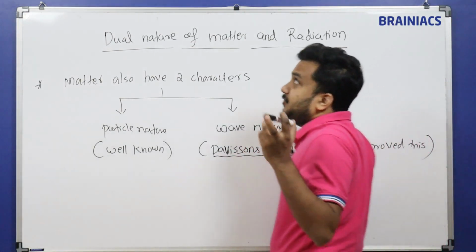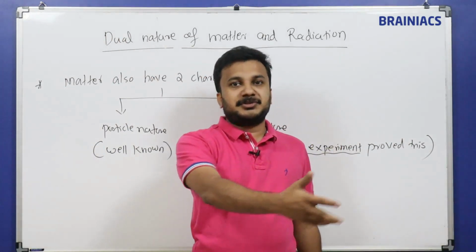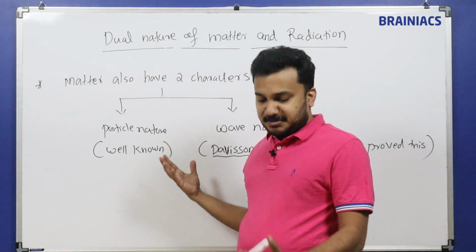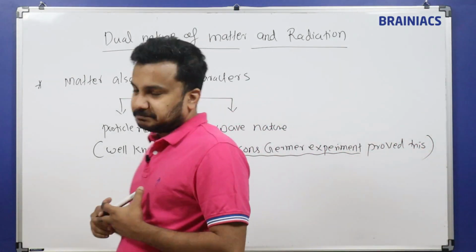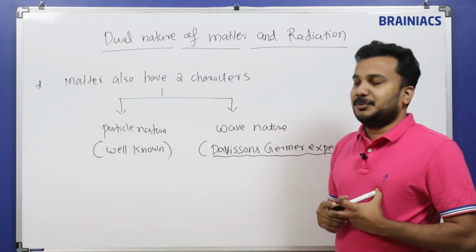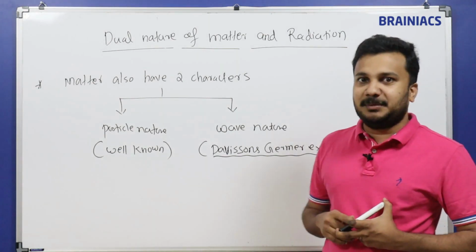Everything in front of me, I can see my light systems, my camera, my board, my pen. Everything is made up of atoms.